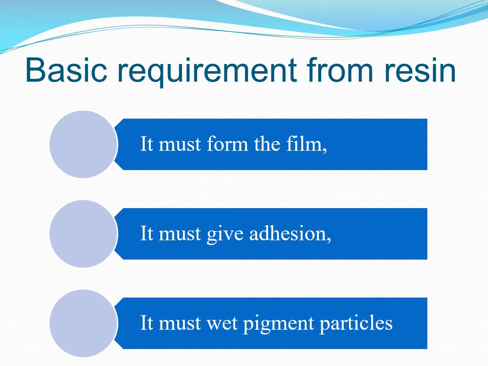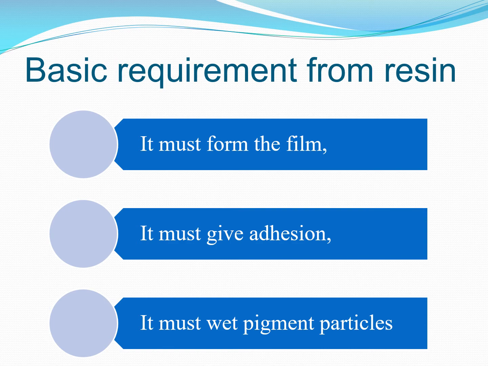This is the second very important requirement for any material that is used in surface coating, that it must give adhesion. It must bind the coating to the substrate, not only for the initial period of time, but for the long period, 5 years or 10 years. That coating adhesion must stay intact to the substrate against any severe condition of exposure. It must give excellent adhesion for a very long time.